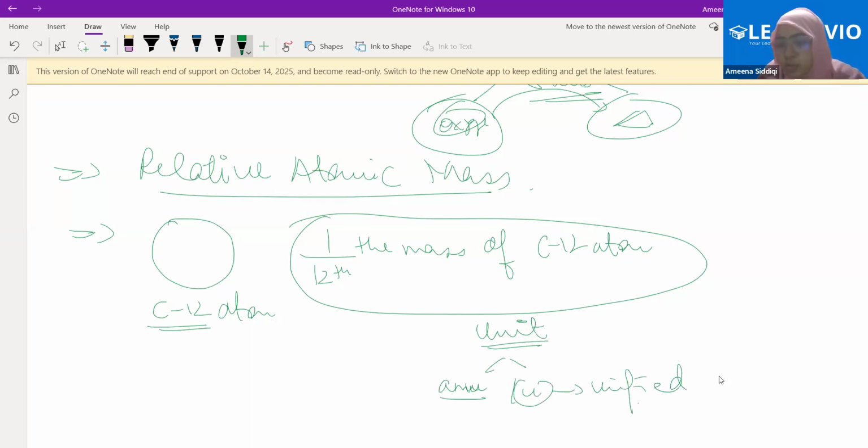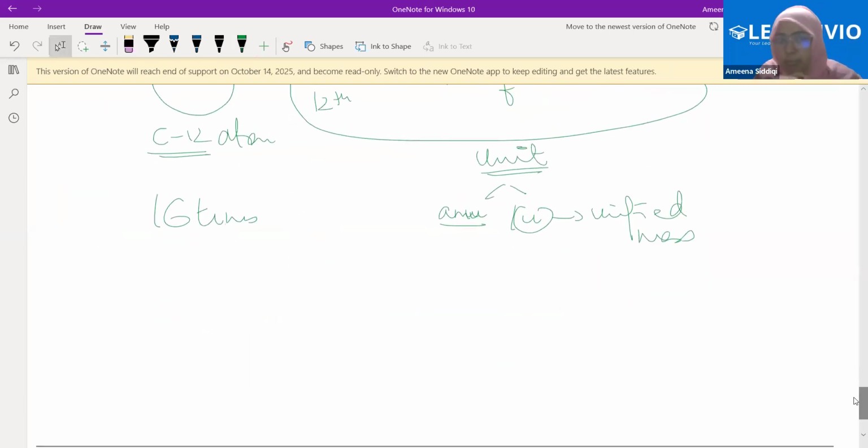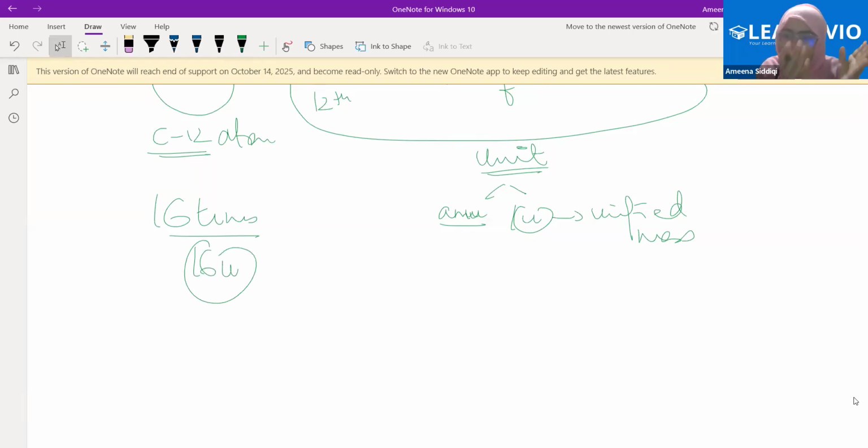Unified mass, okay? So now whatever we use now, if I'm saying the mass of oxygen is 16 times, sorry, that was not 8 times, rather 16 times, okay? So if I'm saying the mass of the oxygen atom is 16 times or 16 units, what do I mean? 16 units is referring to what? The mass of the oxygen atom is 16 times the 1/12 the mass of carbon 12 atom, right?